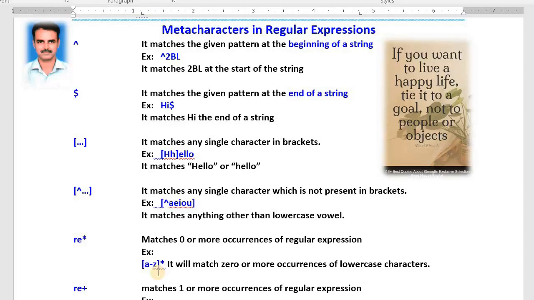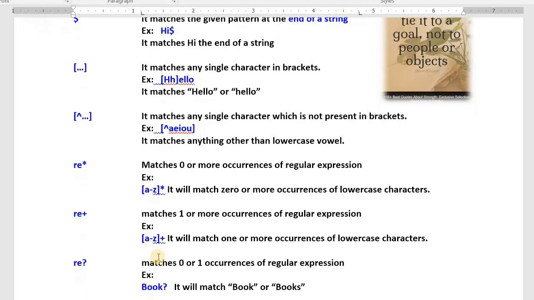One character or two or more, or that may be there, that may not be there. Okay. RE plus: here star has been used, asterisk has been used, here plus has been used. It matches one or more occurrences of regular expression. It matches not zero occurrences. It matches compulsory one occurrence. One must be there. Matches one occurrence.